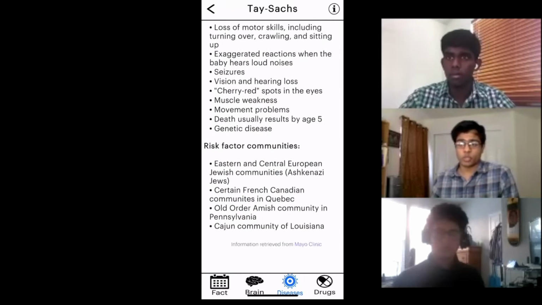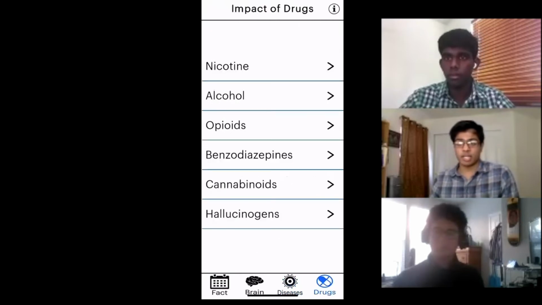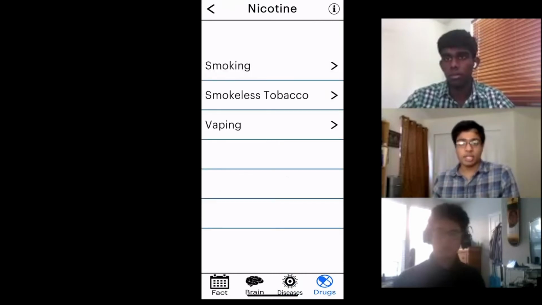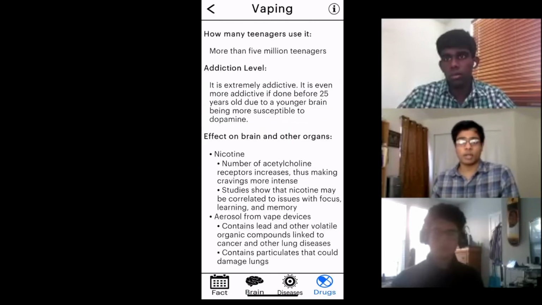The last major source of information we included is information on the impacts of different types of drugs. You can see the different drugs we had here, which is how we organized this section of the app. Within each of those types of drugs, we included more specifics about that type of drug. For example, under nicotine, one of the most common ways that today's youth consumes nicotine is through vaping, so we decided to include information on this type of drug consumption specifically.